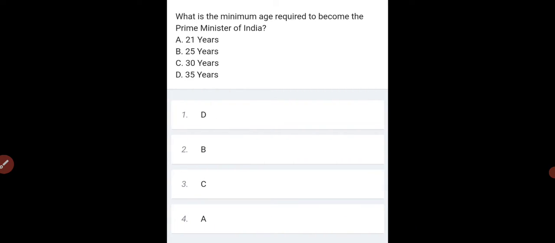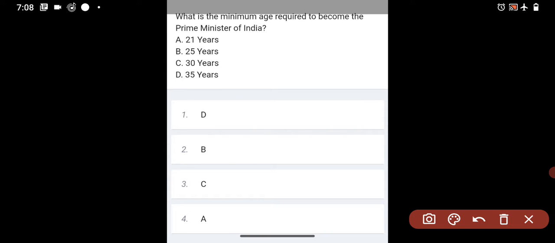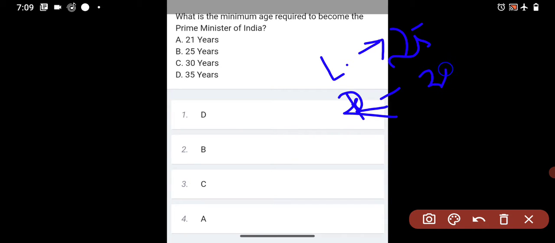Let's look into the first question. What is the minimum age required to become the Prime Minister of India? So we know for a Lok Sabha candidate, that means lower house candidate, the minimum age required is 25. For a Rajya Sabha candidate the minimum age required is 30.